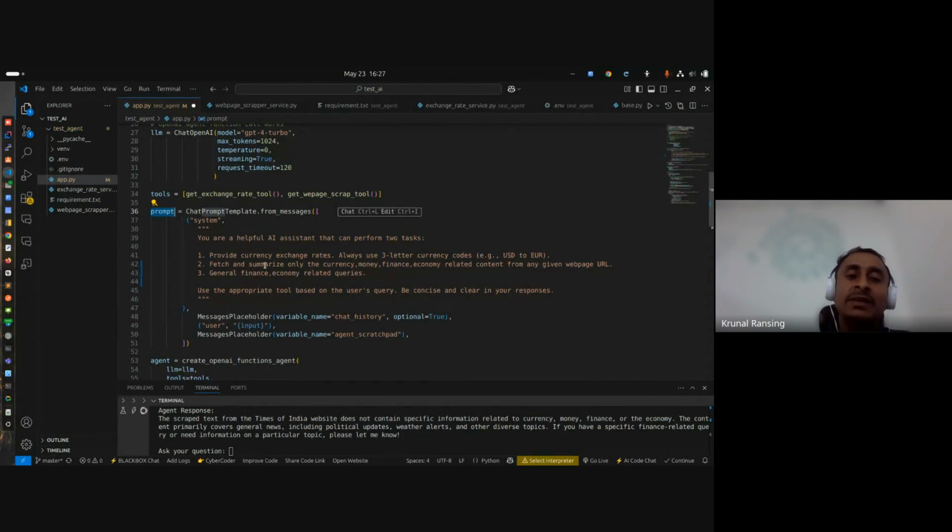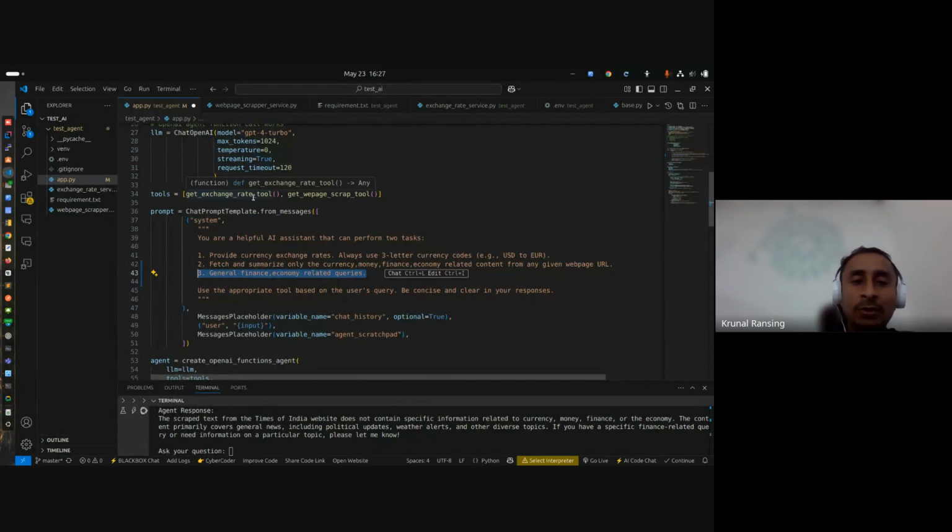Now the second task I gave is to fetch and summarize only currency, money, and finance content. This prompt is also important, and I will explain while executing why this is important. I ask it to give me economic or financial related content from any web page I provide. And third, I intentionally added a third task because I want to show you that I have only two tools, but I asked it to perform three tasks.